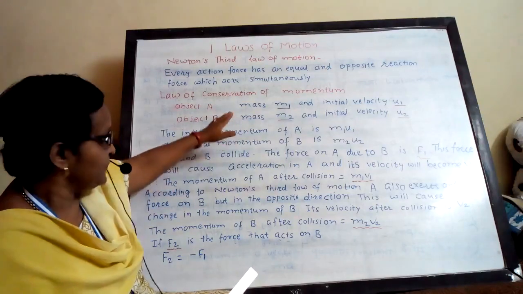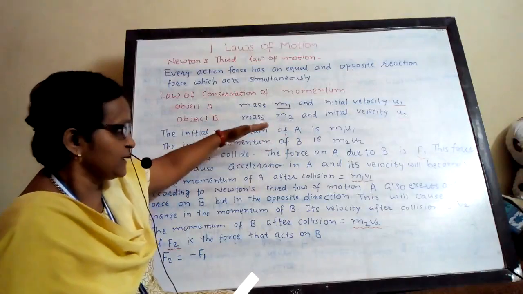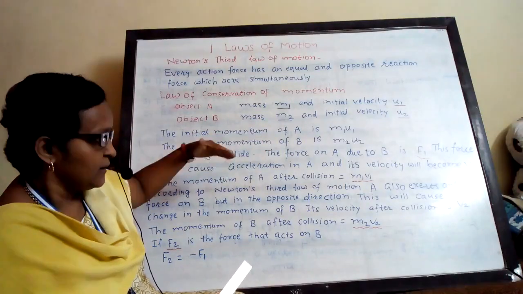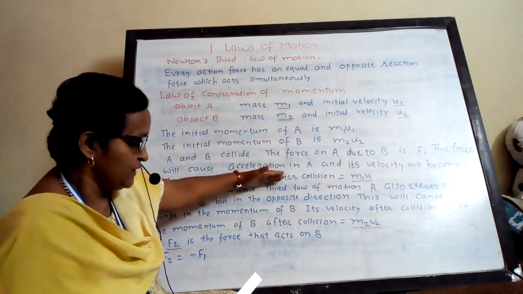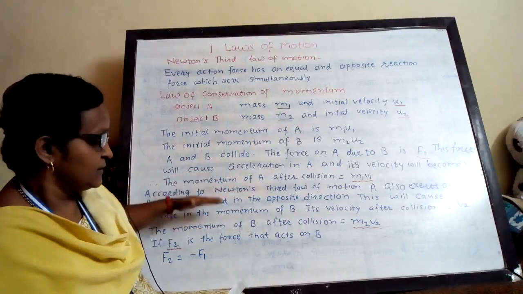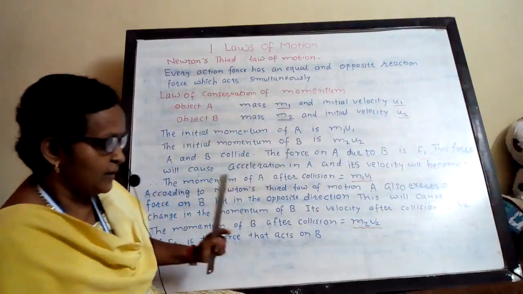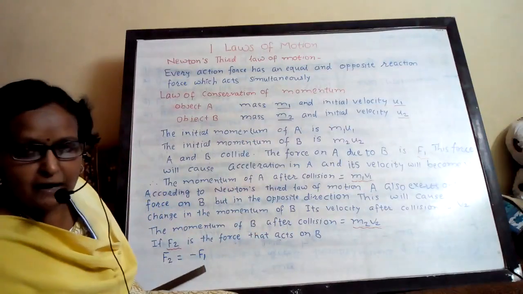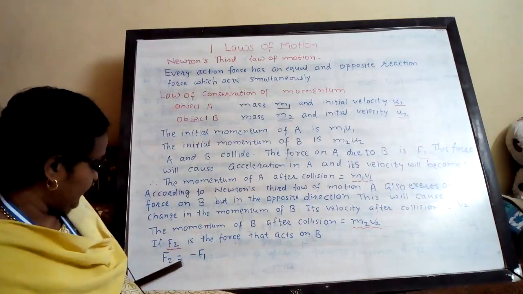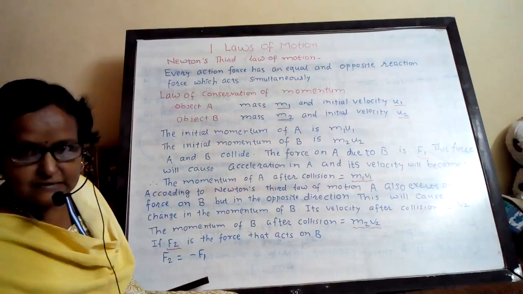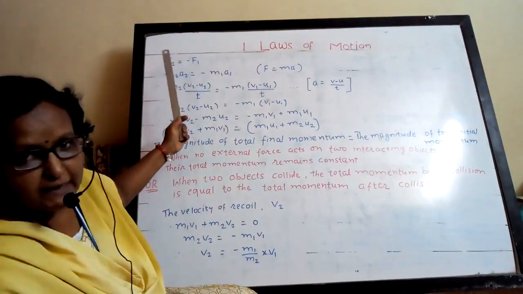Now, once again, the initial momentum of object A is m1 u1. The final momentum of A is m1 v1. Similarly, for B, the initial momentum is m2 u2 and the final momentum is m2 v2. These forces are acting opposite to each other. So we write here F2 is equal to minus F1.